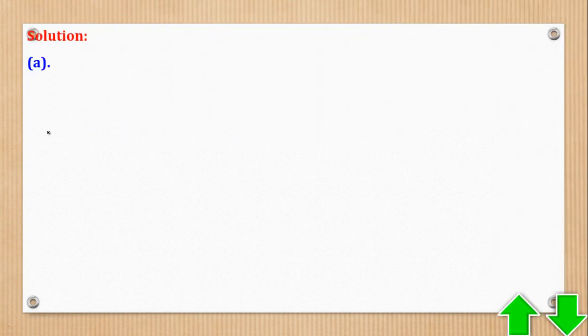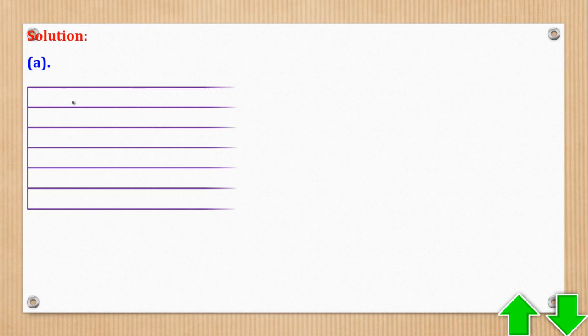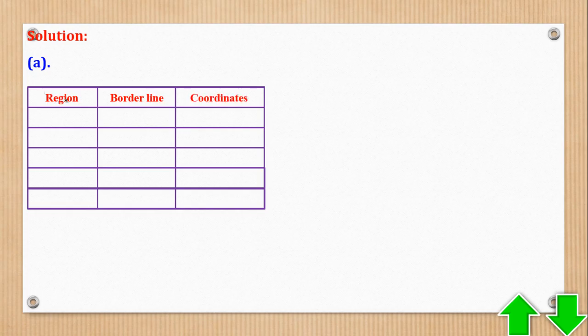So now we are going to, this question is about inequalities, or what we call linear programming. So we shall need to make an interpretation. First, we shall need a column of regions which has inequalities, then borderlines and coordinates to plot. So region, this is the inequality which was given, the first one. Borderline means remove the inequality and replace with an equal sign. Now this is what you are going to show on your graph paper.